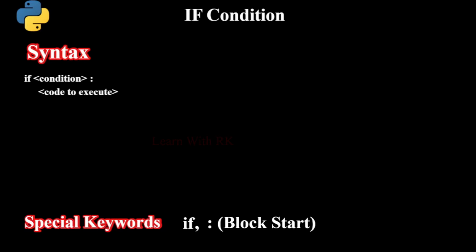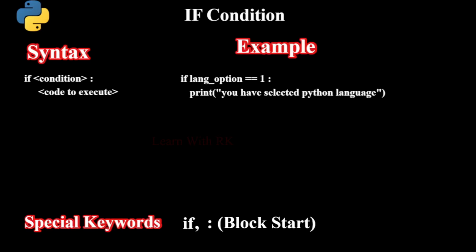The first keyword if. It is a special text or word in Python language to mention the start of the if condition. 2. The second keyword colon. It specifies the start of block or set of lines need to be executed when this condition is true. 3. Actual block of lines start with one or more tab or space from the previous line. Let's see one example of how we can write the if condition. Here I am restricting the print line to execute only when the variable lang underscore option is equal to 1.